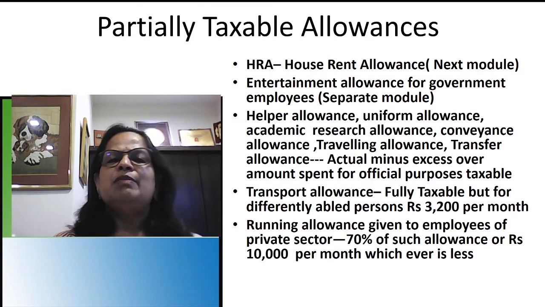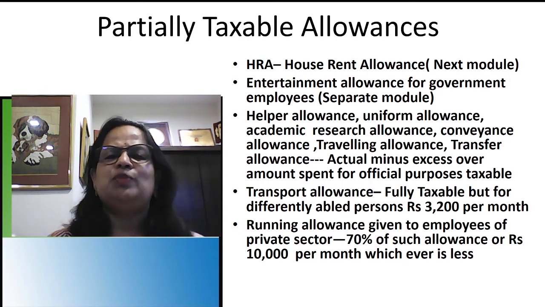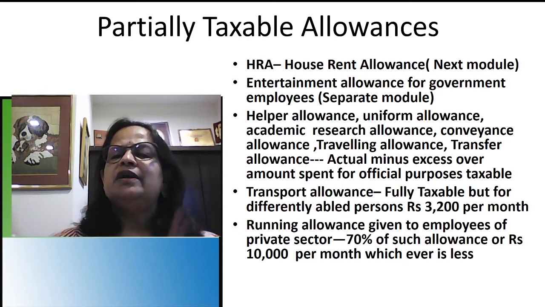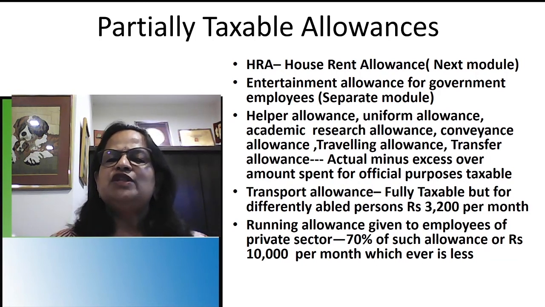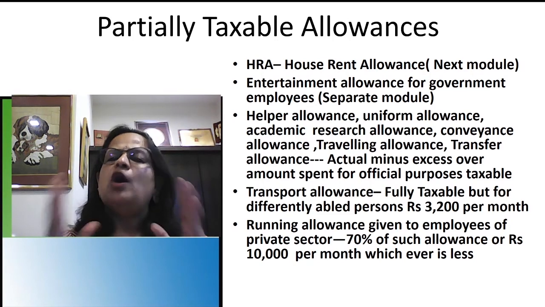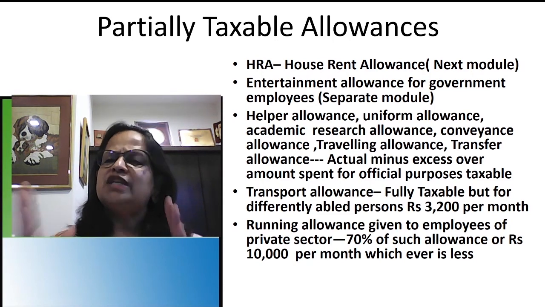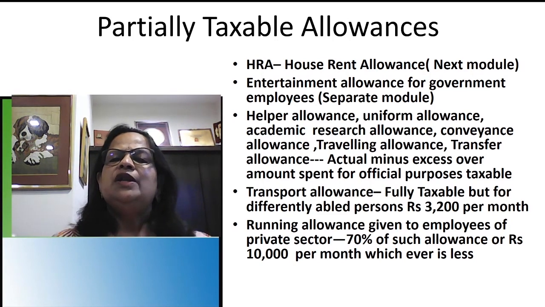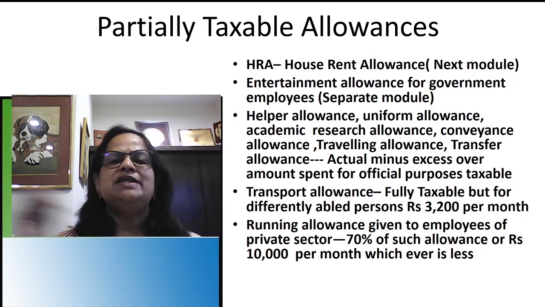Next thing you have to remember, partially taxable allowances. House rent allowance is one, and that is for the next module. It's a totally different computation. House rent allowance means you are getting some amount and how you are going to treat that, I will explain in detail in the next module. Entertainment allowance for government employees I am also taking as a separate module. You know the meaning of entertainment allowance, and I am going to explain that in detail.